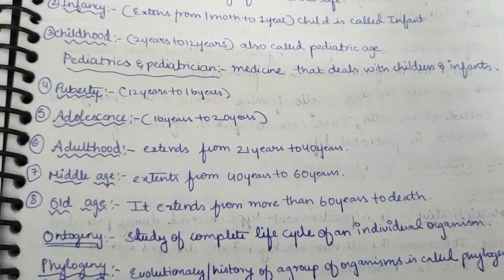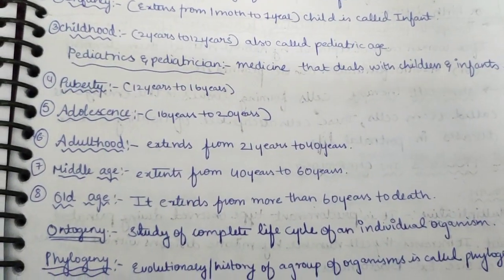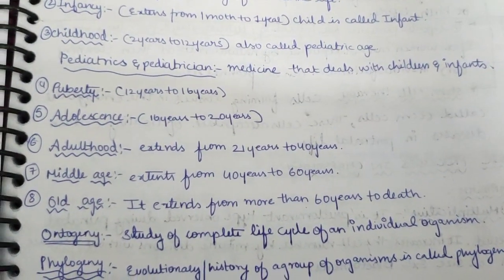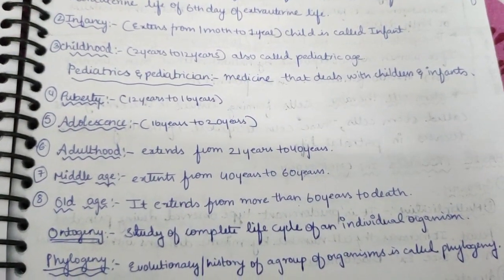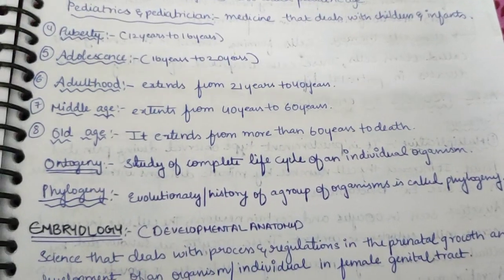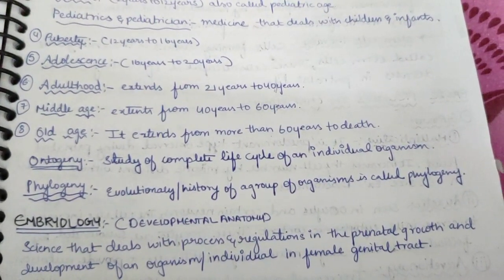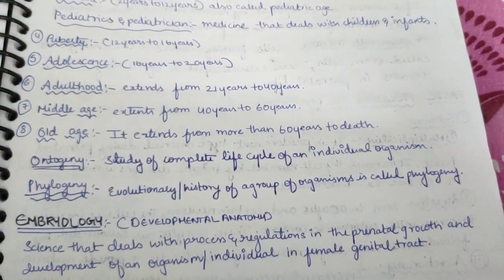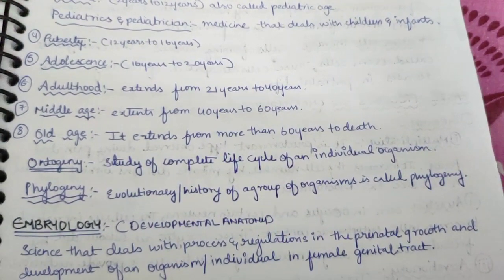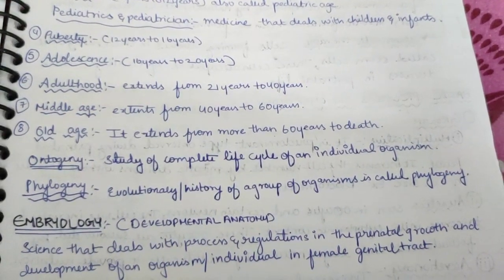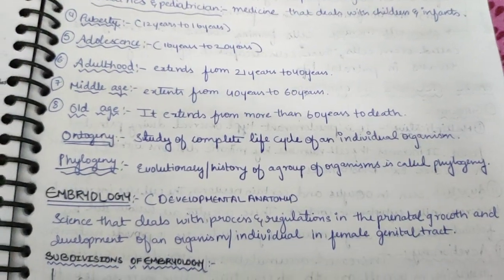Adolescence is between 16 years to 20 years, and adulthood extends from 21 years to 40 years. Middle age extends from 40 years to 60 years, and old age extends from 60 till death. Now ontogeny. Ontogeny is the study of the complete life cycle of an individual organism. Now phylogeny, the evolutionary history of a group of organisms, is called phylogeny. Ontogeny always follows phylogeny in the study.